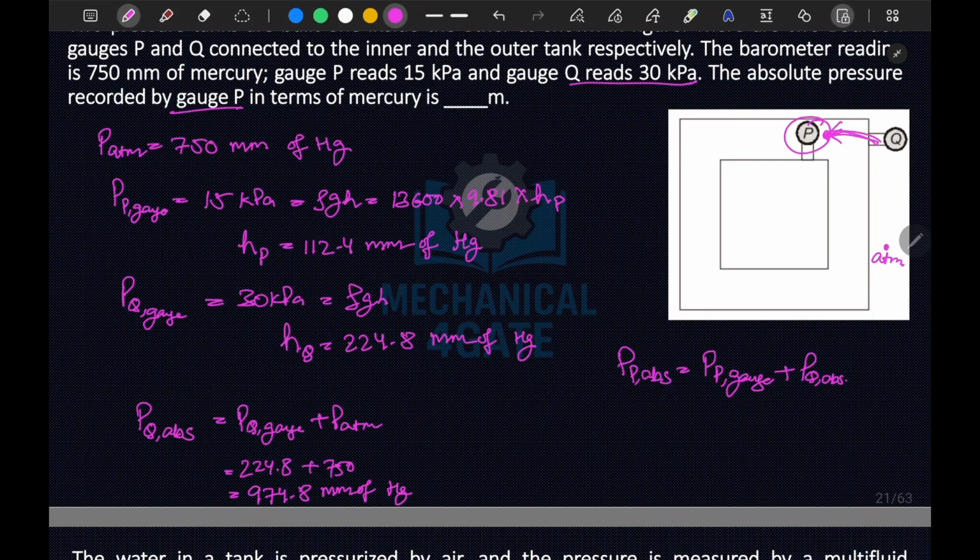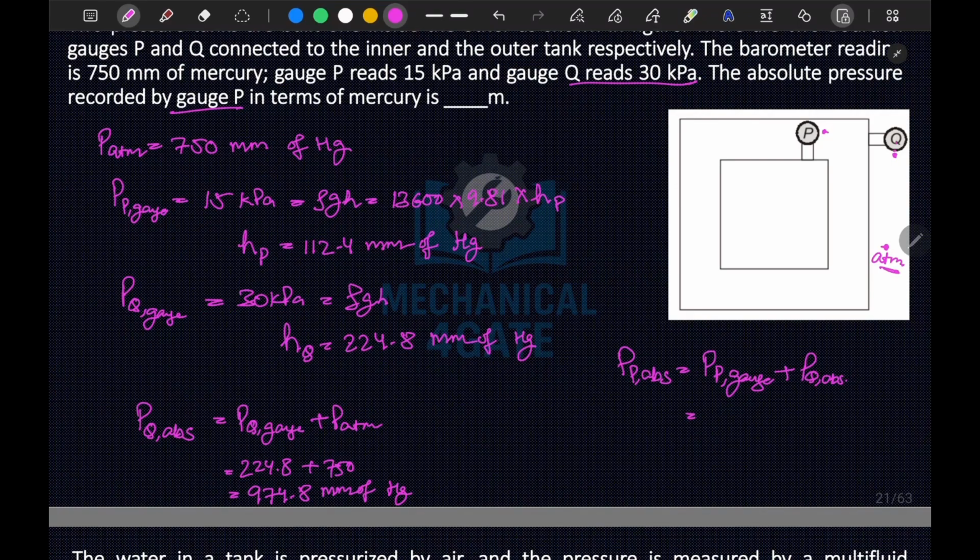I hope you understood this principle. For Q, the outside pressure is atmospheric pressure, but for P, the outside pressure is atmospheric plus Q gauge. So if we add both, we obtain PP gauge plus this one.